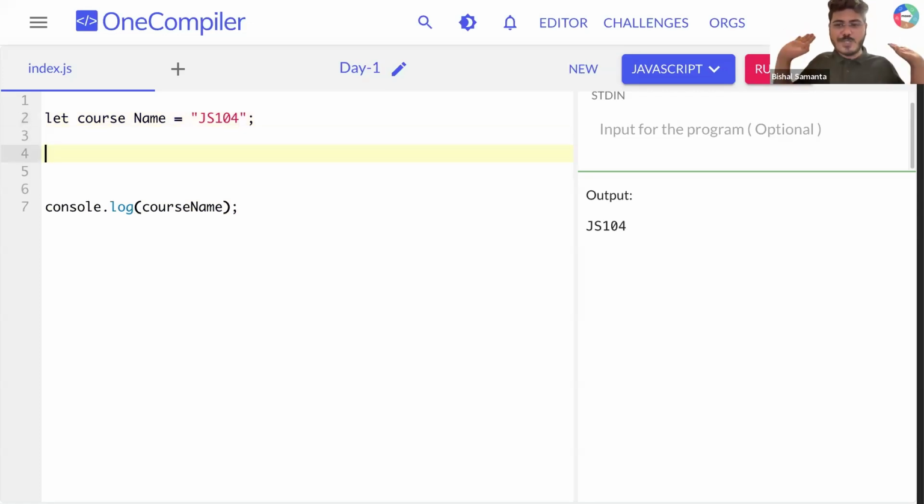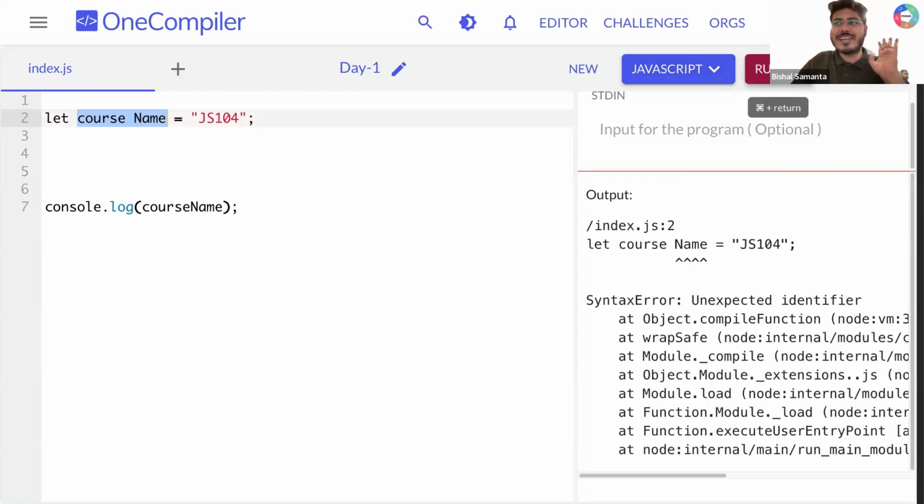I need all of your response, guys. What I'm doing here: let, my variable name is course name, which means there is a space in it. Let's try to run it. What am I getting, guys? I'm getting an error, right? So what is the first rule, guys? The first rule is that your variable name cannot